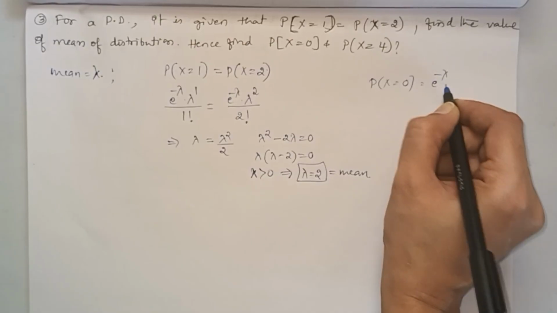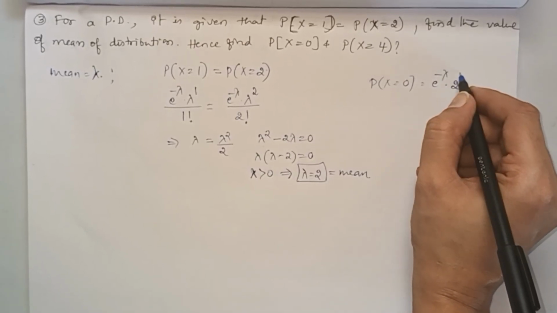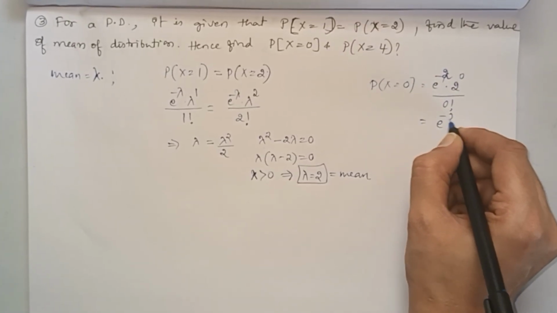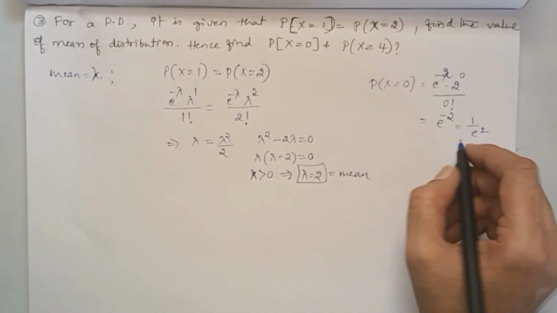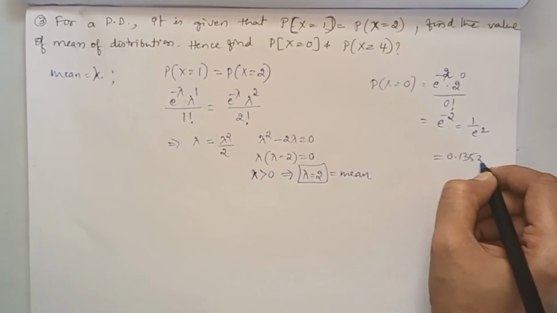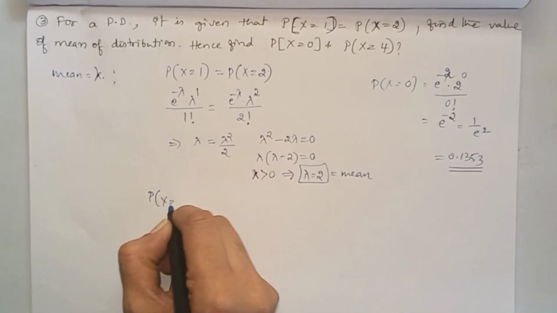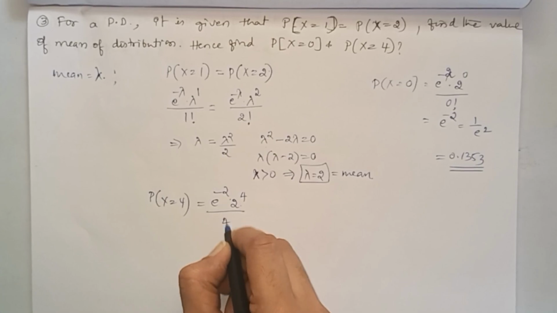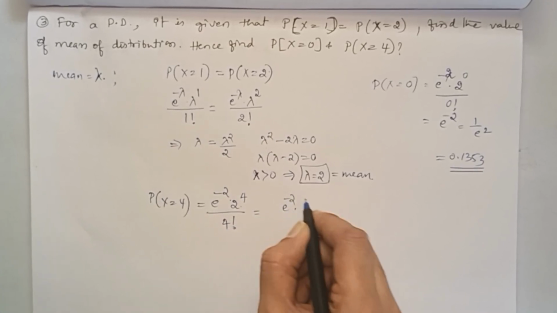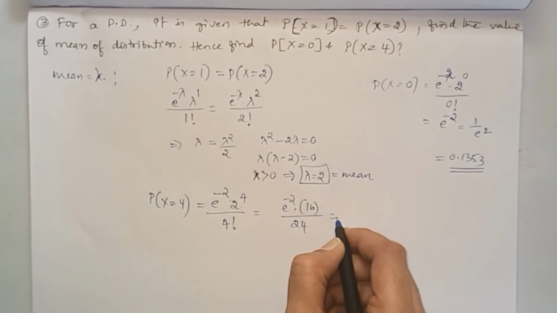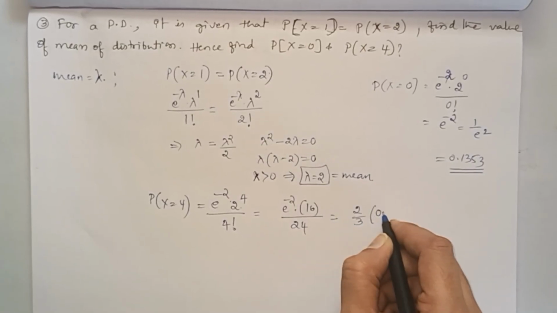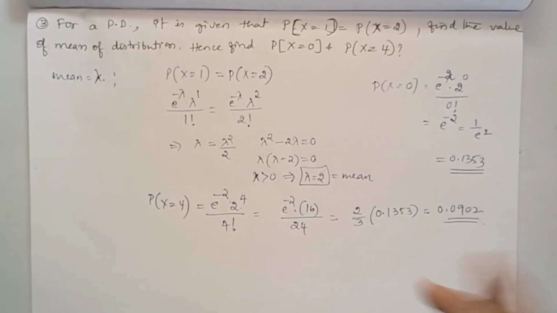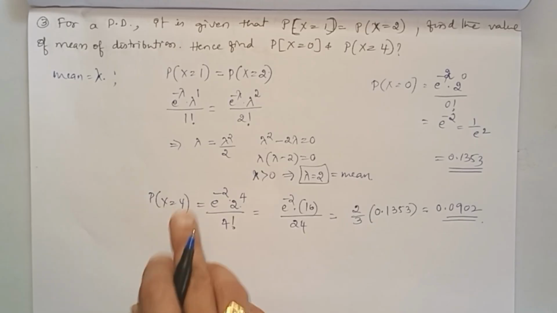Next we want to get P of x equal to 0. Simple. E to the power minus lambda into lambda, we got 2, to the power 0 divided by 0 factorial. Here lambda is 2, so this is e power minus 2, that is 1 by e square. So 1 by e square value is 0.1353. Next we want probability at x equal to 4. So e to the power minus 2 into 2 to the power 4 divided by 4 factorial. So it is e power minus 2 into 16 divided by 24. Upon simplification we will get 2 by 3 into 0.1353, which is equal to 0.0902. This is the probability of the random variable at x equal to 4.